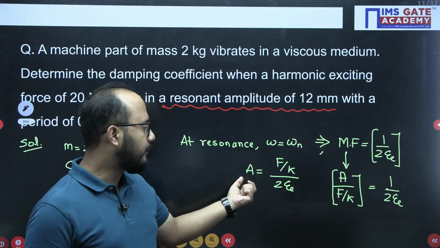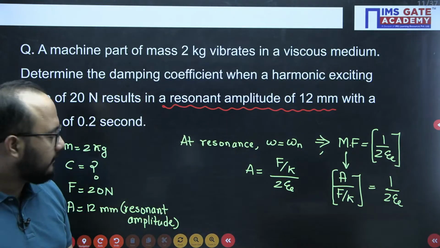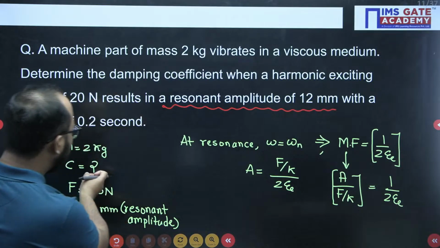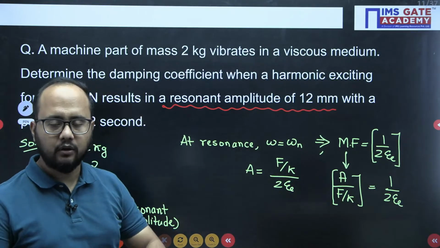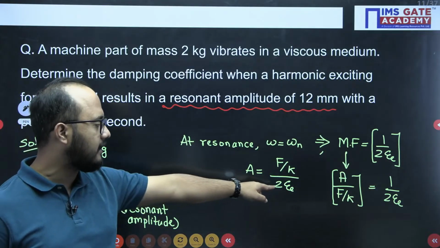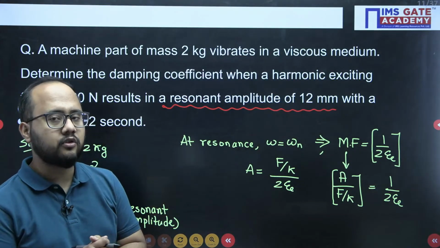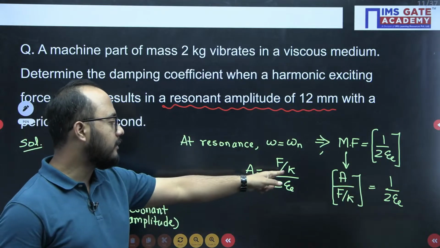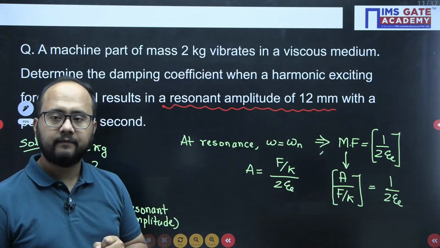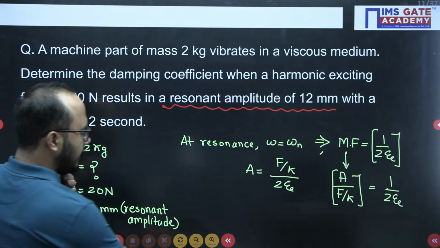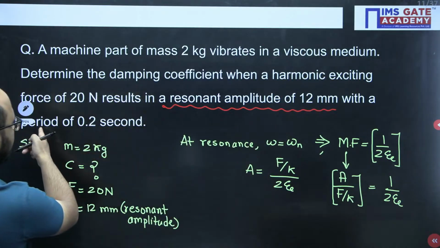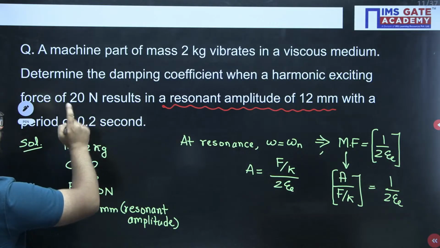So now this amplitude is what given? 12 mm. Fine. Okay, damping coefficient we can easily solve if we know the value of damping ratio. Damping coefficient C value we can solve, but for that damping factor or damping ratio we should know. But again the problem is stiffness is not given. So how to solve it? See, they have given this information: 12 mm with a period of 0.2 second.